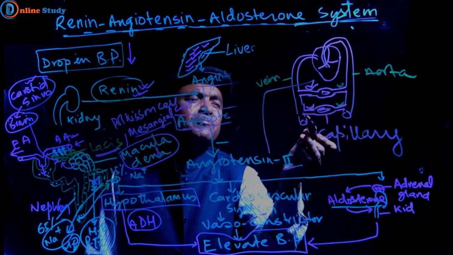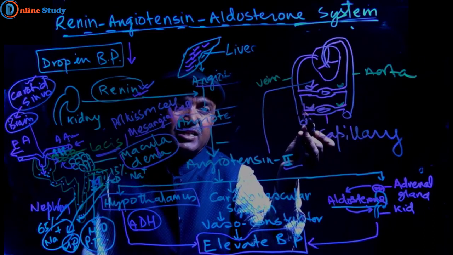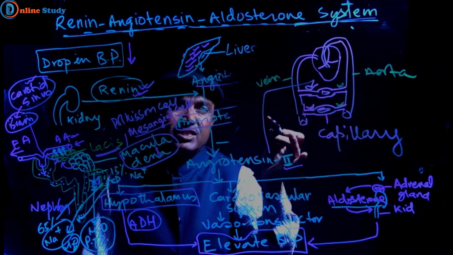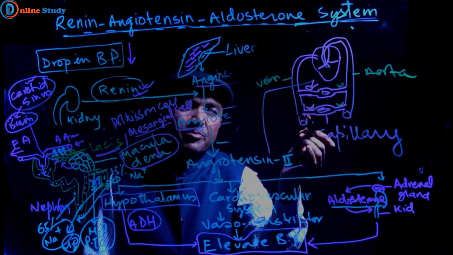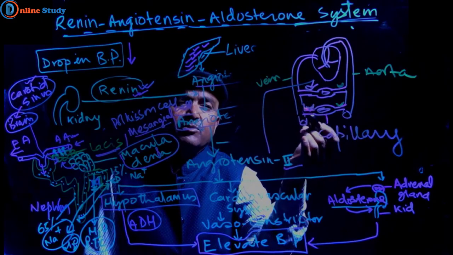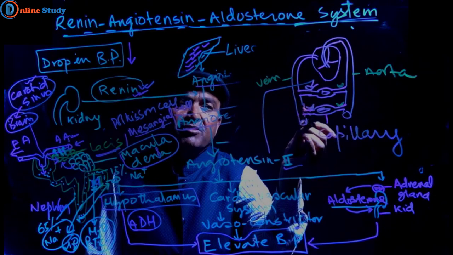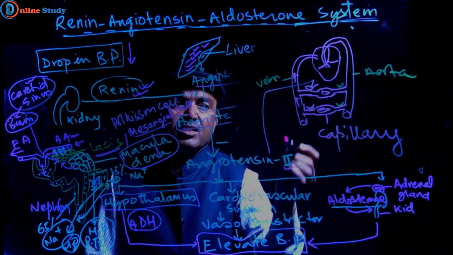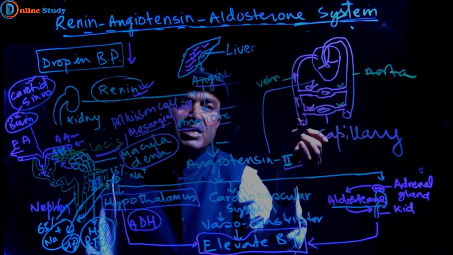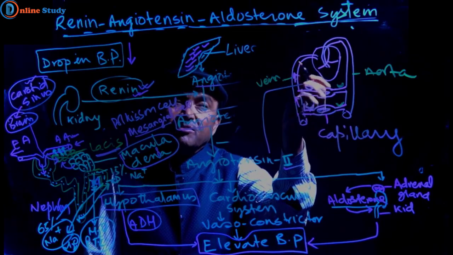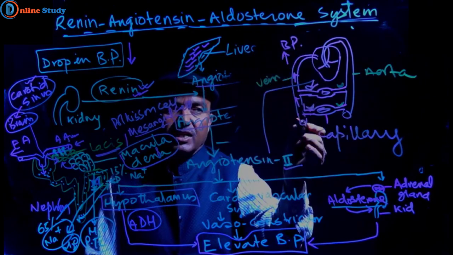The receptor is present on this capillary, that is renal, that is vein capillaries, which are related to the vein. Angiotensin acts over here, and these capillaries will constrict. When the capillaries constrict, blood will be forced here, with more force of the blood. So here will be less blood and here will be more blood. Then the blood volume and blood pressure is raised here. Here blood pressure, BP, is raised in the vein.